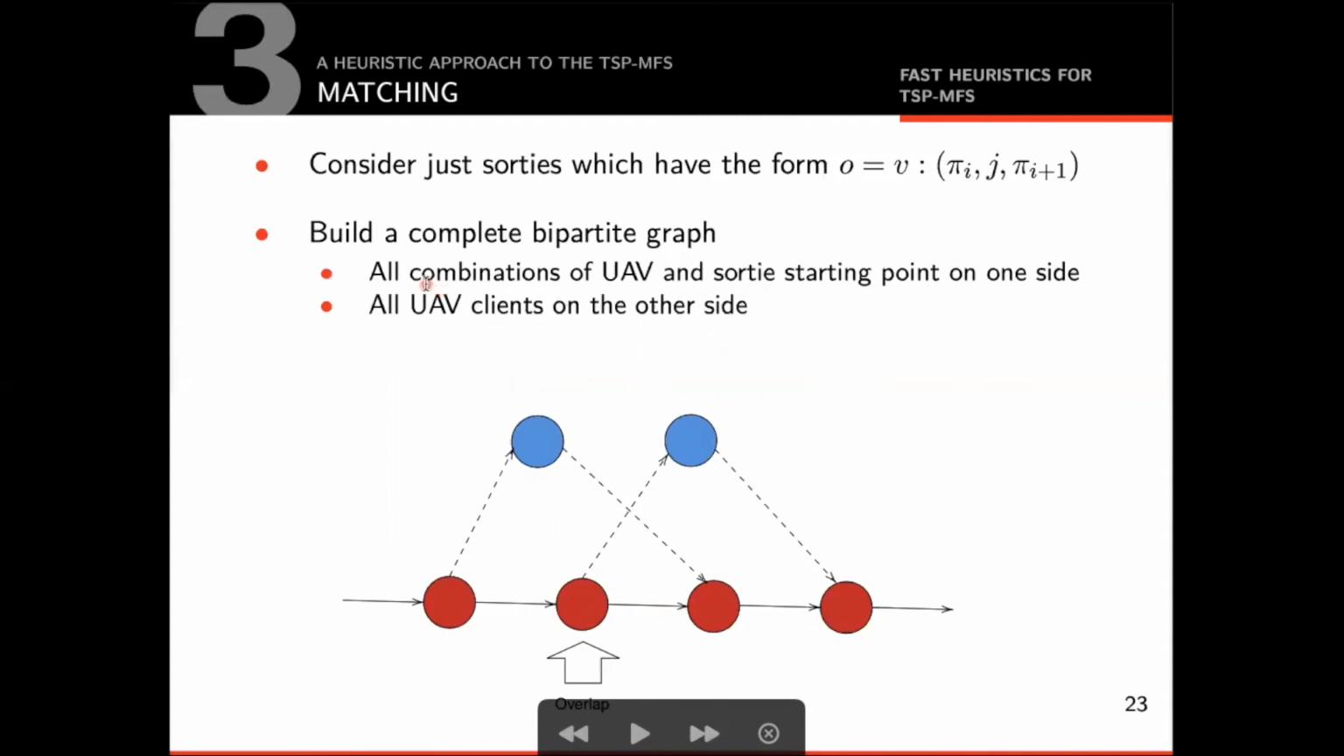With the sorties that respect this restriction, we build a complete bipartite graph. We construct the graph so that all possible sorties are on one side and all drone clients are on the other side. Each sortie that respects the imposed restriction can be represented only by the starting point, the drone used, and the serviced drone client. With that in mind, we need to connect each combination of starting point and drone to each drone client.